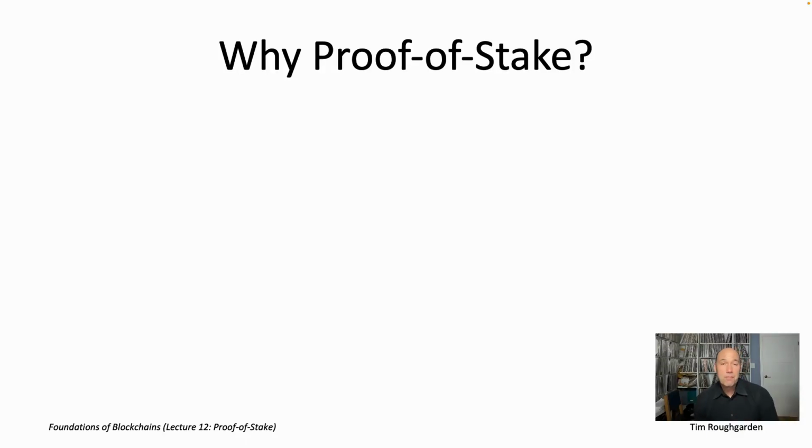So already with the Bitcoin protocol, we had a method for doing Sybil-resistant random sampling. We had a permissionless consensus protocol based on proof of work. So the question you should be asking is, why isn't that good enough? Why might we want any alternative approach to Sybil-resistant random sampling, be it proof of stake or anything else?